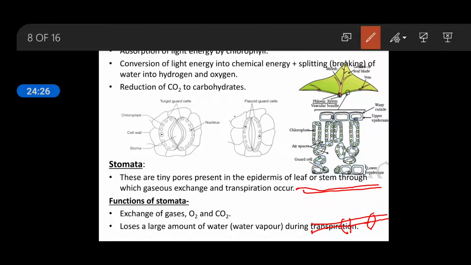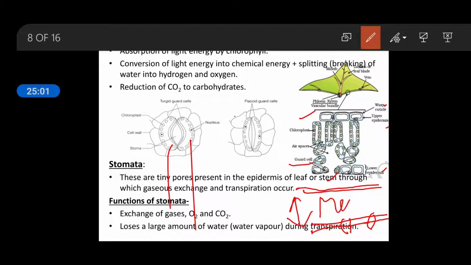Okay, so you can see in this diagram, these are the epidermal layers. Along with that, the waxy cuticle is present, and towards the lower epidermis you can see there is an interruption by the stomata. A stomata is formed by two guard cells. You can see in this diagram the two guard cells, and the opening is present. Okay, so in between the upper and lower epidermis, the tissues which are present are known as mesophyll cells.